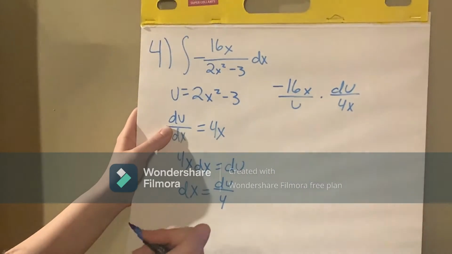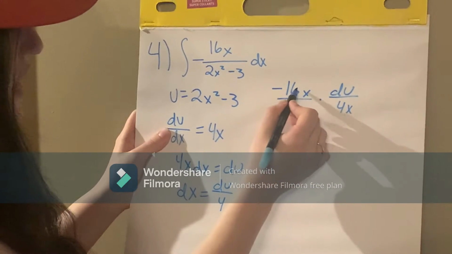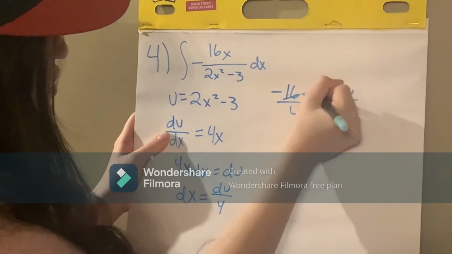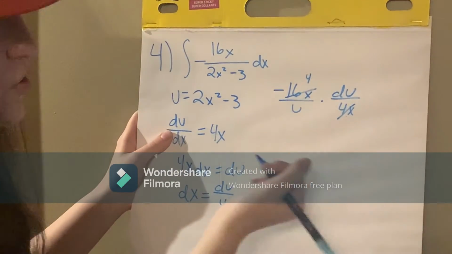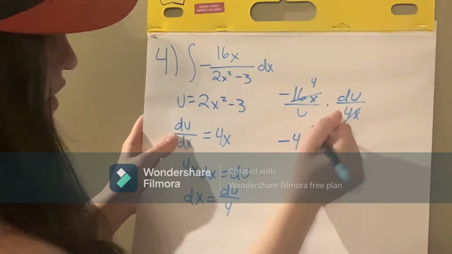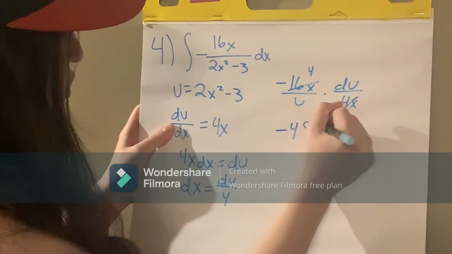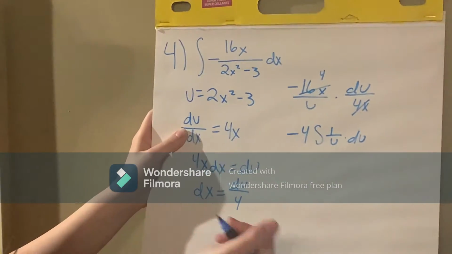Now there is something that we can simplify here. You might see that we have 4x here, and we can also take a 4x out of here. So I'm just going to cross that out and write a 4 and just cross that out entirely. So next you can rewrite this as an integral, which is going to be 4 and then the integral of 1 over u times du, which is the form that we want it to be in.